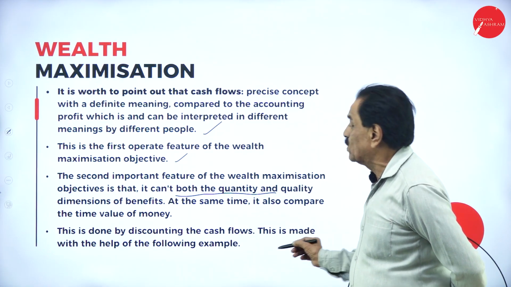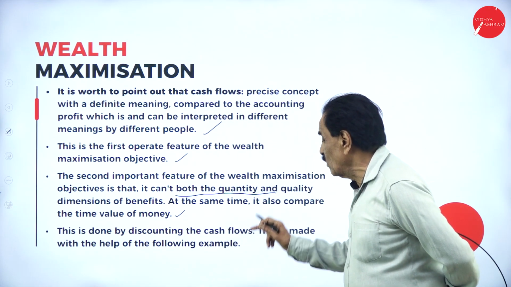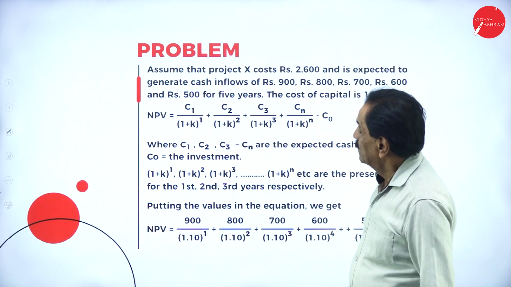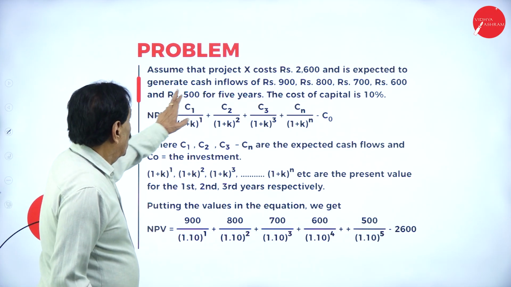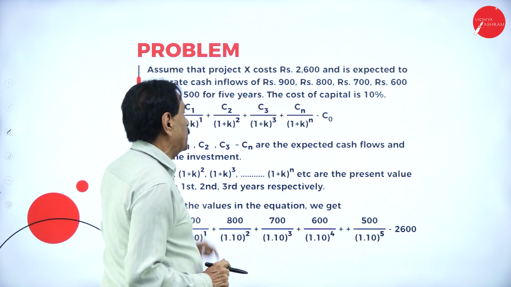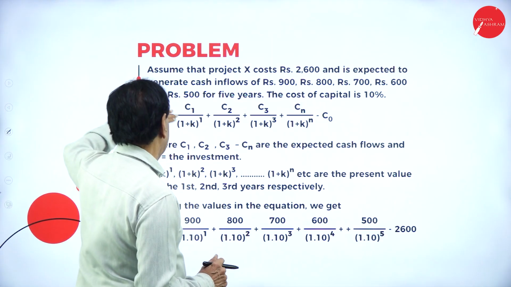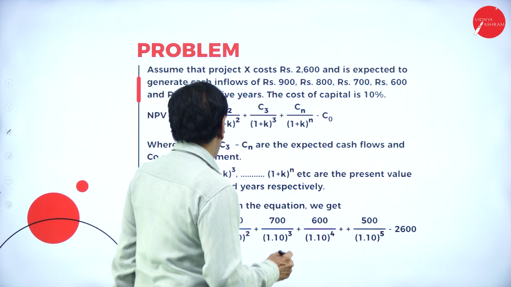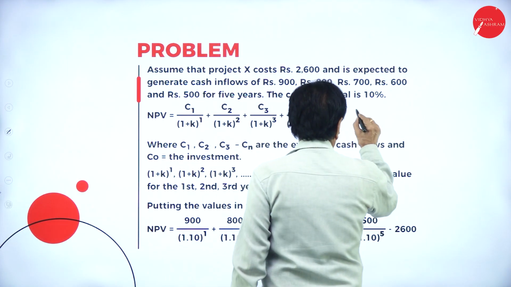At the same time, it also considers the time value of money. This is done by discounting the cash flows. This is made clear with the help of the following example. So this is NPV. NPV means net present value. Assume that a project costs 2,600 and is expected to generate cash inflows of rupees 900, rupees 800, rupees 700, rupees 600, and rupees 500 for 5 years. The cost of capital is 10%.